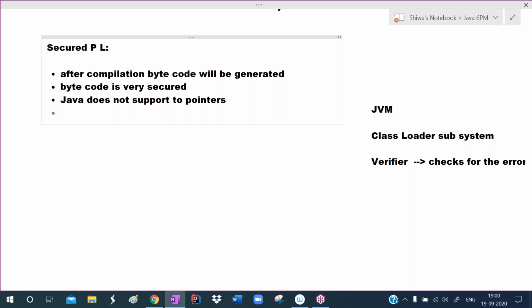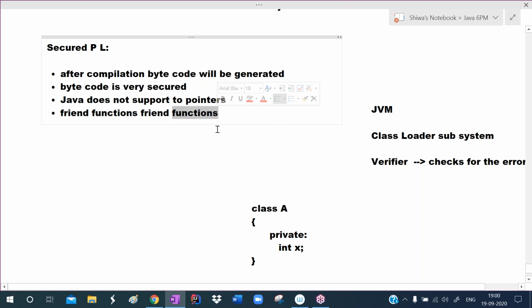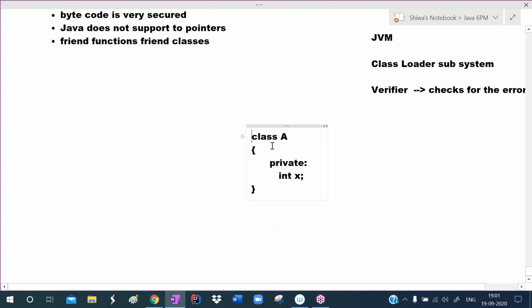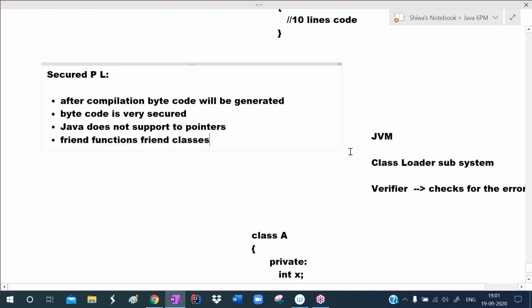Friend functions and friend classes are there in C++. Generally, if the members are private, they are not accessible outside of the class. Say the class name is A. If any private members are there in the class, they are not accessible outside of the class. But if any friend function or friend class is there, they can access these private members. Again security problems will occur due to friend functions and friend classes, so they removed them.